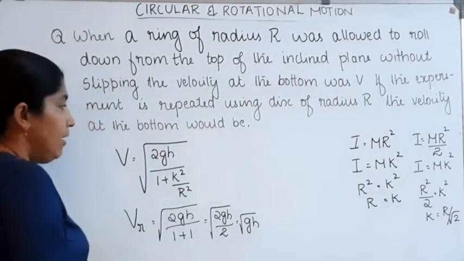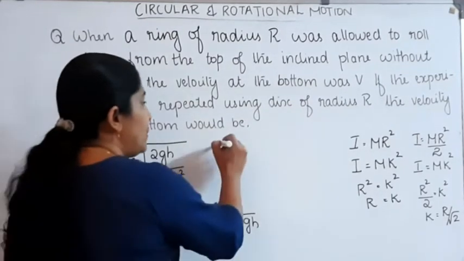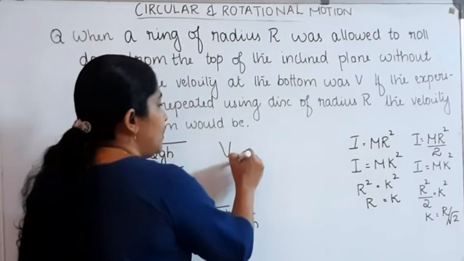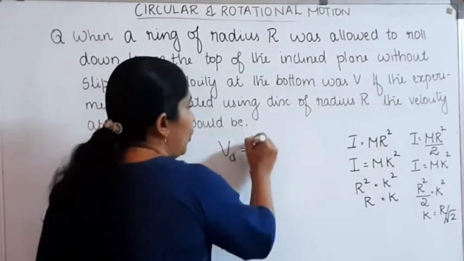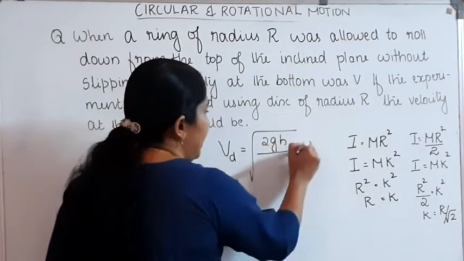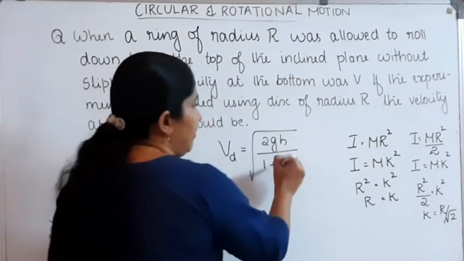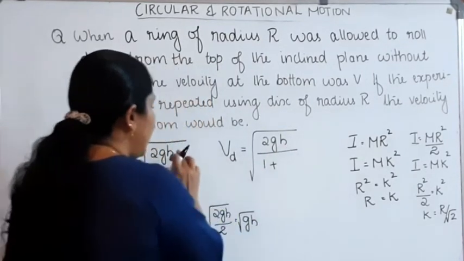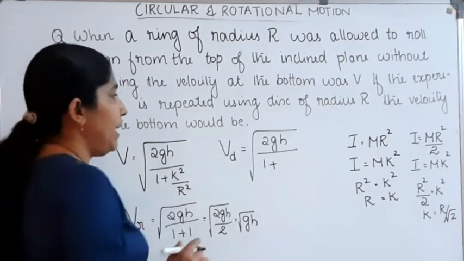Again we want to substitute the value of k in this equation. The velocity of the disk Vd is equal to root of 2g into height h divided by 1 plus k square. K square is equal to r square divided by 2, so r square divided by 2 by r square is equal to 1 by 2.